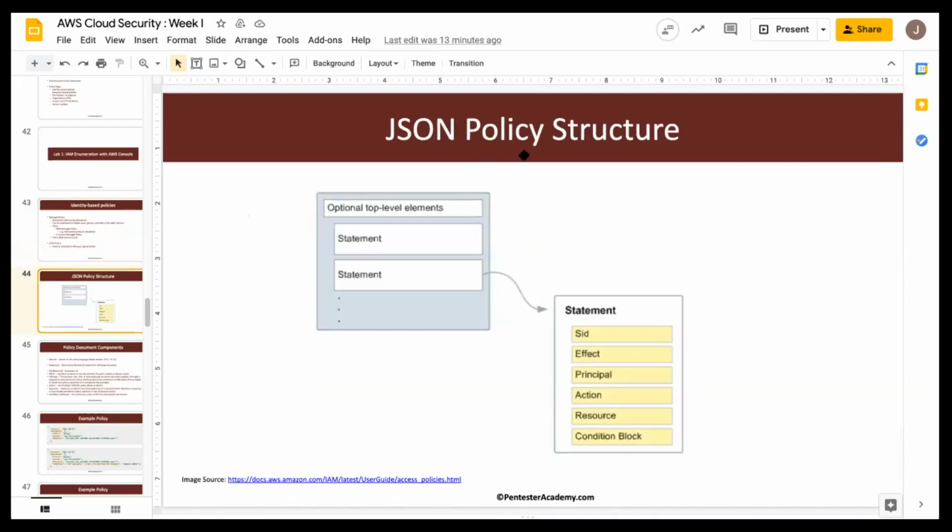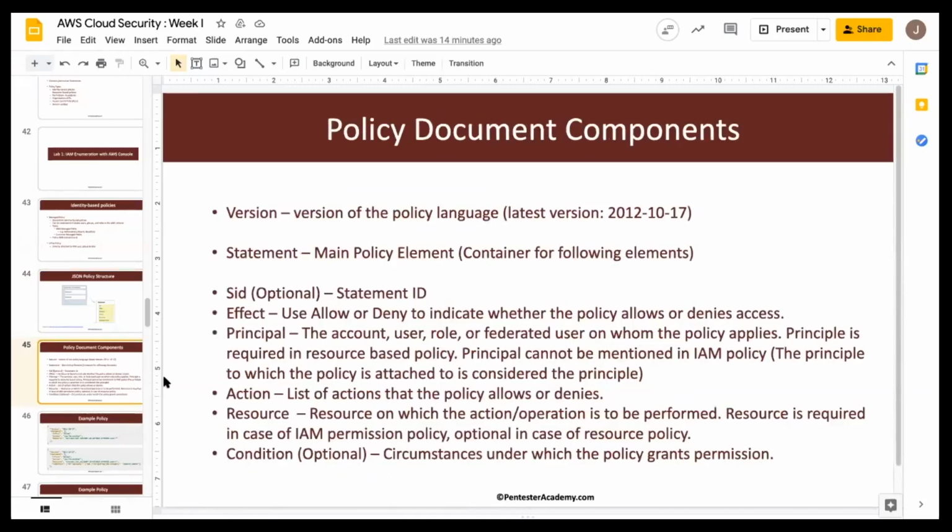Now, if you take a look at the JSON policy structure, we have the optional top level version, then we have the statement which indicates or defines the access. Each statement has a couple of components. We have SID, effect, principal, action, resource, condition block. The version is, again, the version of the policy language.